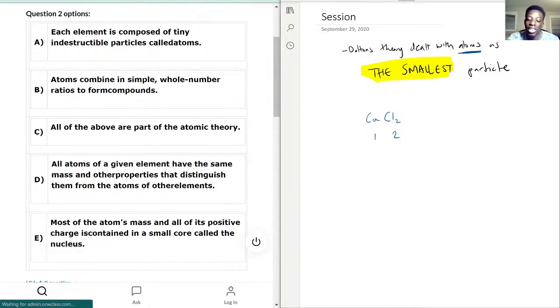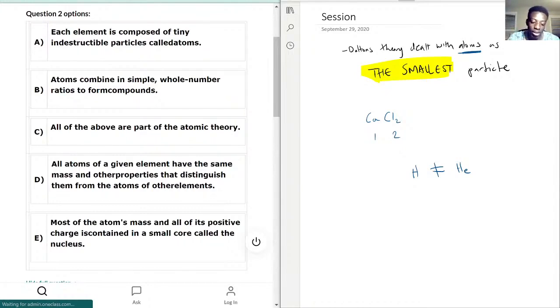So if you had just an atom of one element, excluding the different forms of isotopes it could have, then yes, this is correct. Hydrogen will never be the same as helium, because these are two different elements. Same thing with calcium and chlorine. That is also correct.